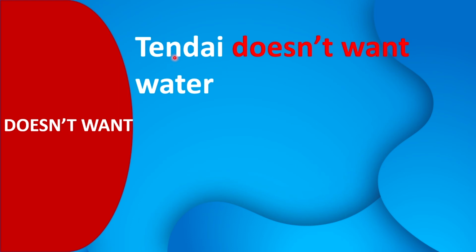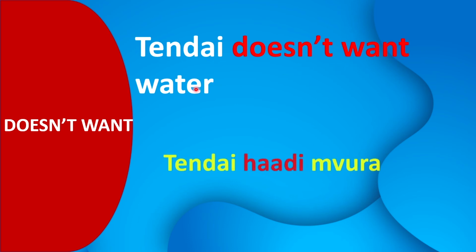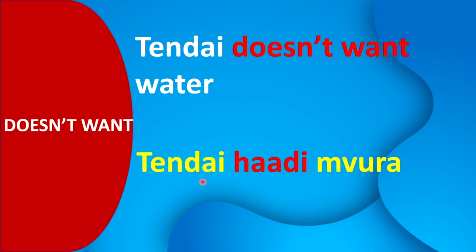Now using a specific person's name. For example, "Tendai doesn't want water" is Tendai haadi mvura. "Doesn't want" is haadi, and water is mvura.